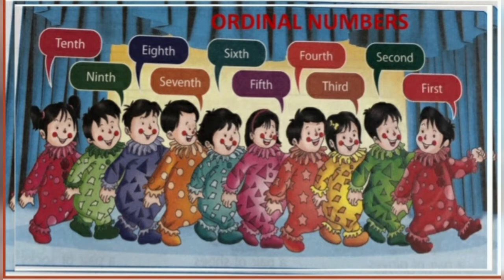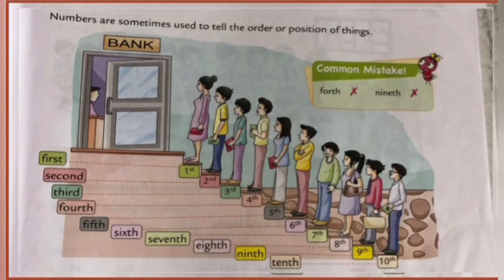They are all ordinal numbers. Now see this picture. You can see all the persons are facing the bank. In this picture, the person on the topmost step is first in line and the person on the bottommost step is 10th in line.